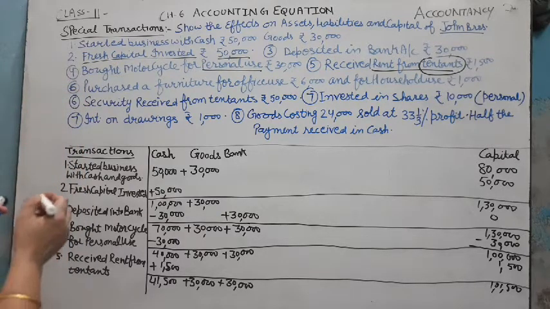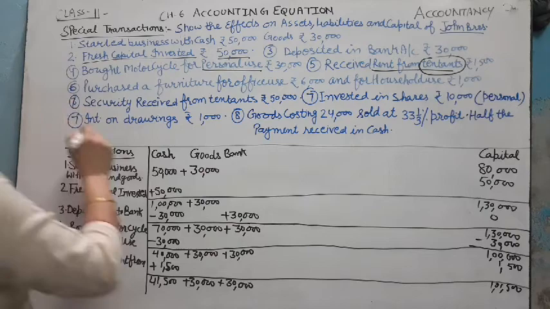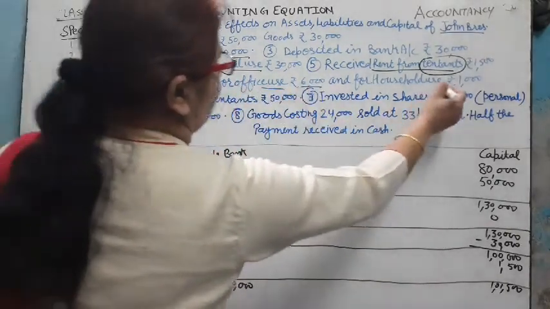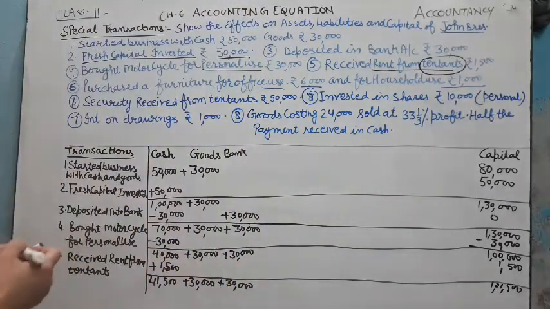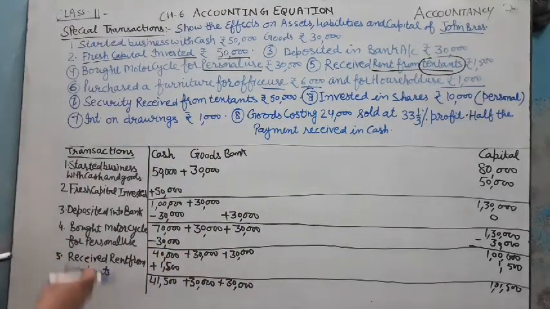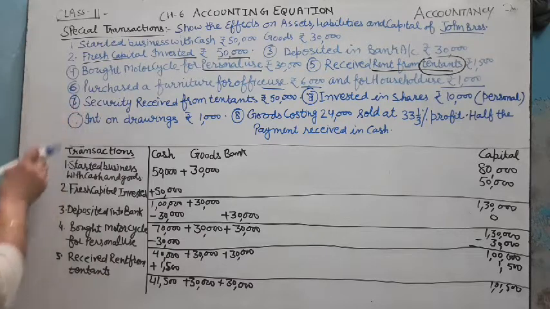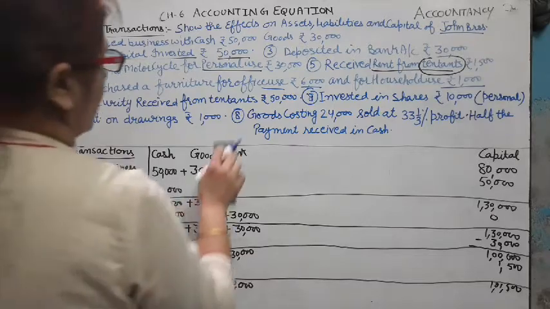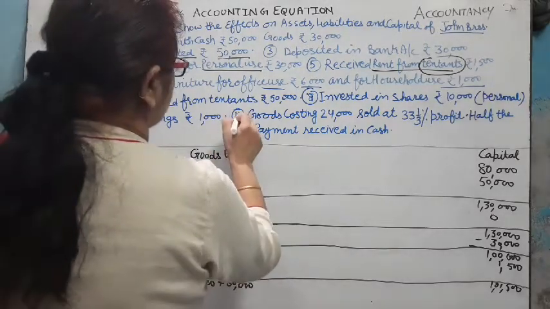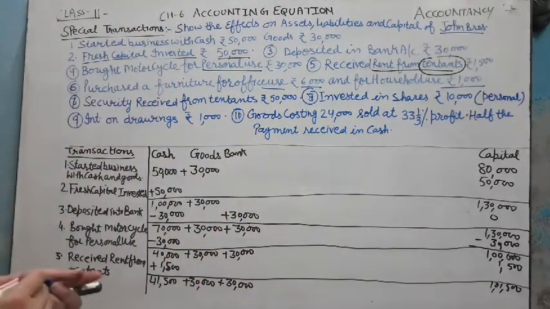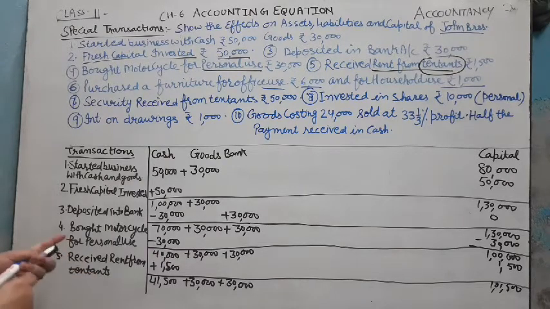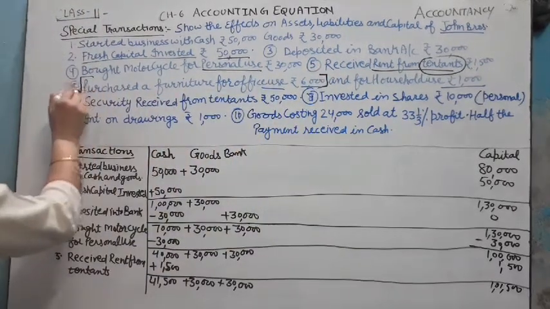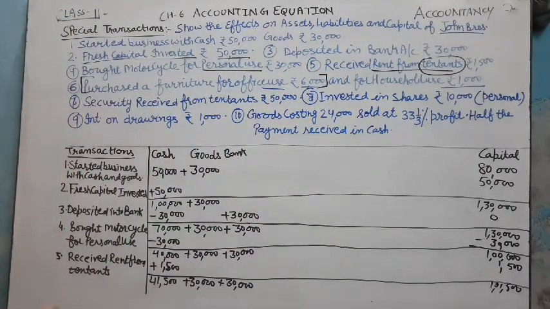Transaction number 6, purchased furniture for office use 6,000, for household use 1,000. उसने फर्नीचर परचेज किया है 6,000 का फॉर ऑफिस यूज एंड 1,000 फॉर household, that means drawing. How can we record? First of all, we record only this part. Purchased furniture for office use.